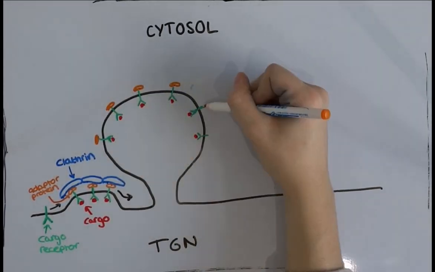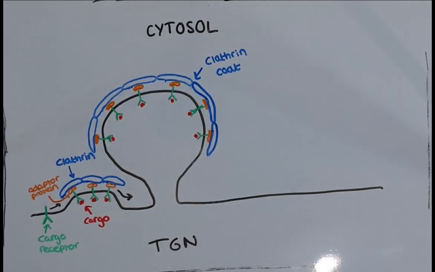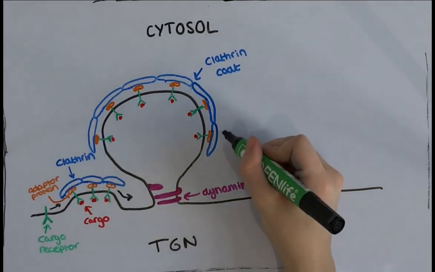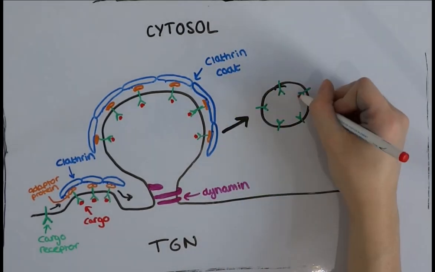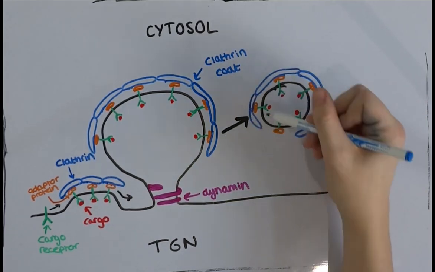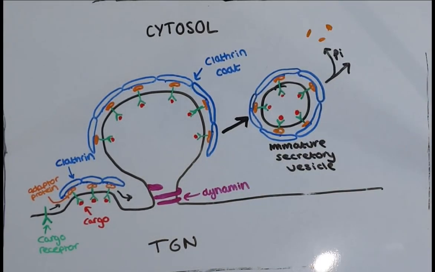BAR proteins bind at the neck to help with membrane deformation and the recruitment of actin machinery for actin polymerization. Polymerization of actin at the neck pulls the bud inwards to aid invagination by creating a channel at the neck. Dynamin polymerizes around the neck and hydrolyzes its bound GTP to provide energy to pinch off the budding vesicle. Shortly after the vesicle forms, the clathrin coat is removed and recycled to the trans-Golgi network.